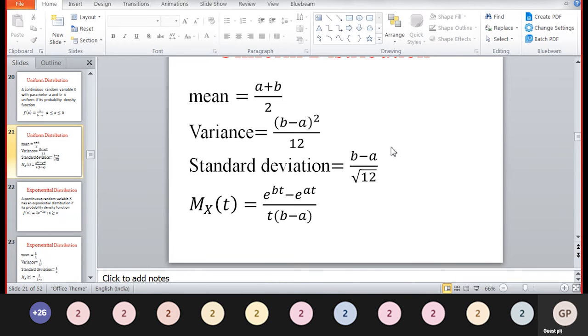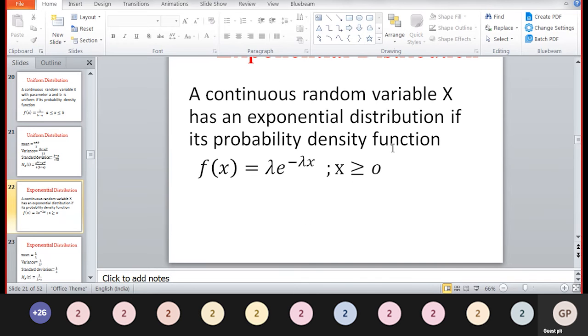Mean of the uniform distribution is a plus b divided by 2. Variance equals b minus a the whole square divided by 12. The standard deviation is the square root of variance, that is b minus a divided by square root of 12. Moment generating function M x of t equals e to the power bt minus e to the power at, divided by t into b minus a.